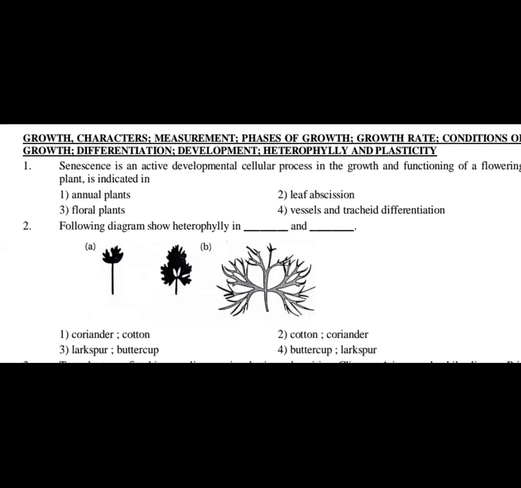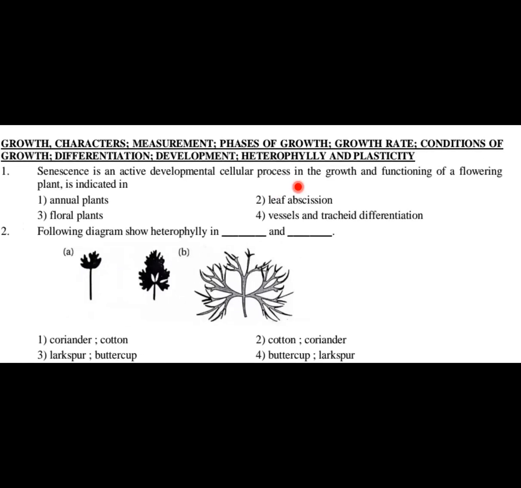Okay. So question number one, senescence is an active developmental cellular process in the growth and functioning of a flowering plant, and it is indicated in. Okay, so you have to find out which of these parts indicates senescence. Option 1 annual plants, option 2 leaf abscission, option 3 floral plants, and option 4 vessels and trachea differentiation. So what is senescence, students?